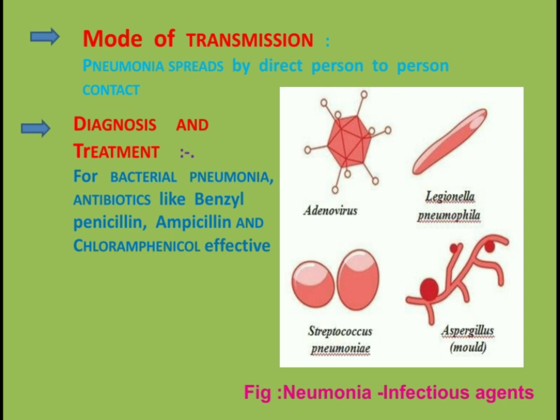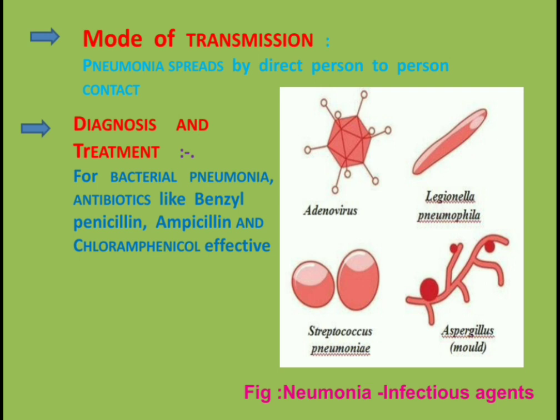It can also spread via droplets released by infected person or even by using shared clothes and utensils. It means if the infected person is sharing its clothes and utensils, the disease may spread or disease may infect a healthy person.